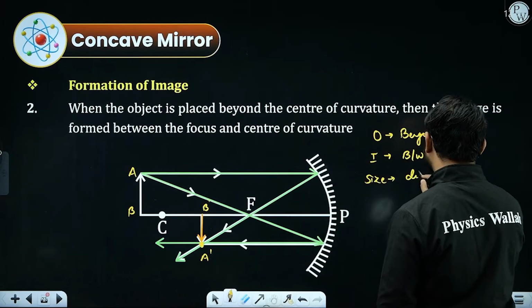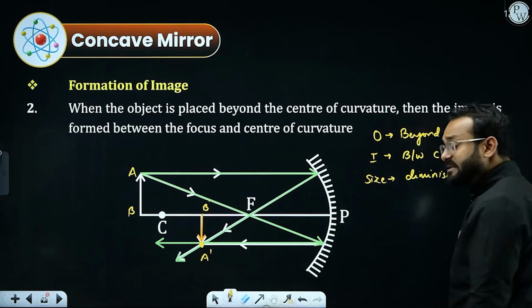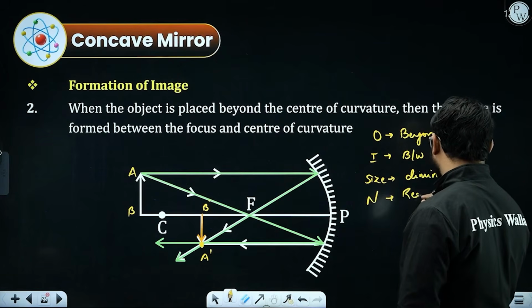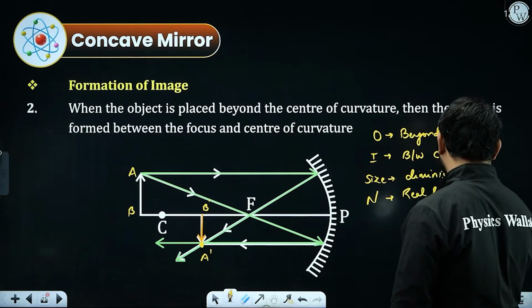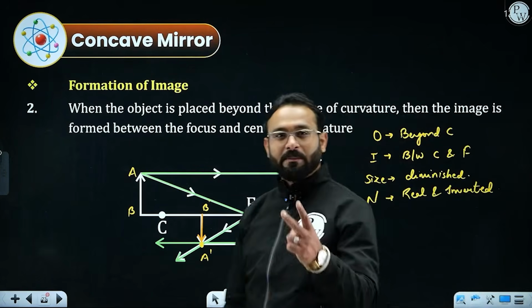So I can write it as diminished for the smaller. I can use this term diminished, and nature will be real and inverted. Now again I need a screen to get this image. So that was the formation number 2.